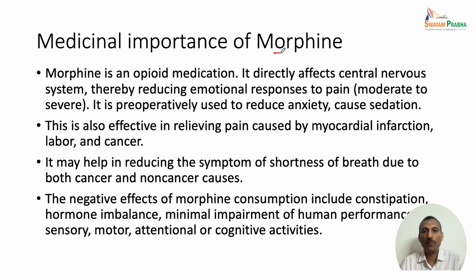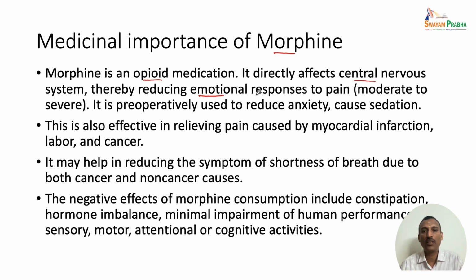The medicinal importance of morphine. Morphine is basically an opioid medication. It is obtained from opium plants, and it directly affects the central nervous system. So, if you look at various alkaloids, they generally affect the central nervous system. Thereby, they affect the emotional responses to pain, especially morphine reduces the pain.